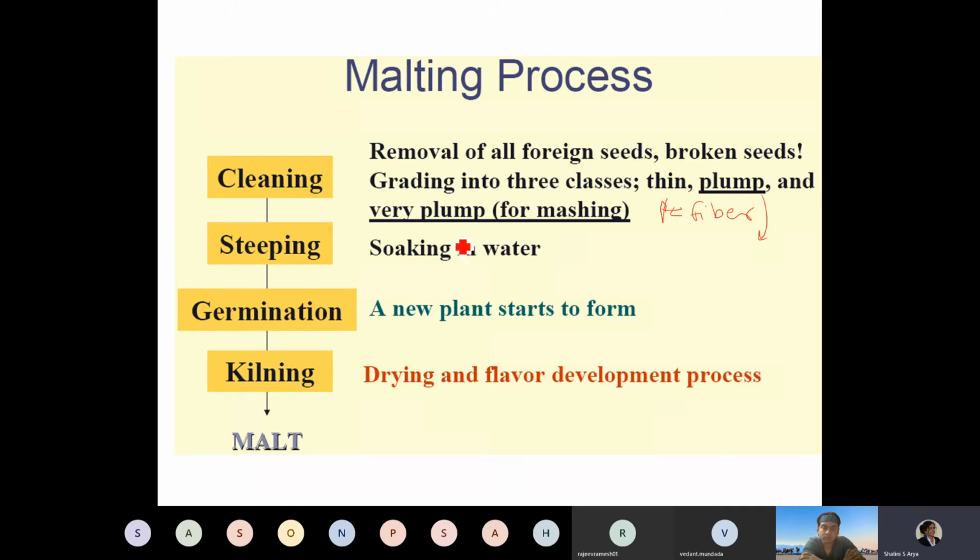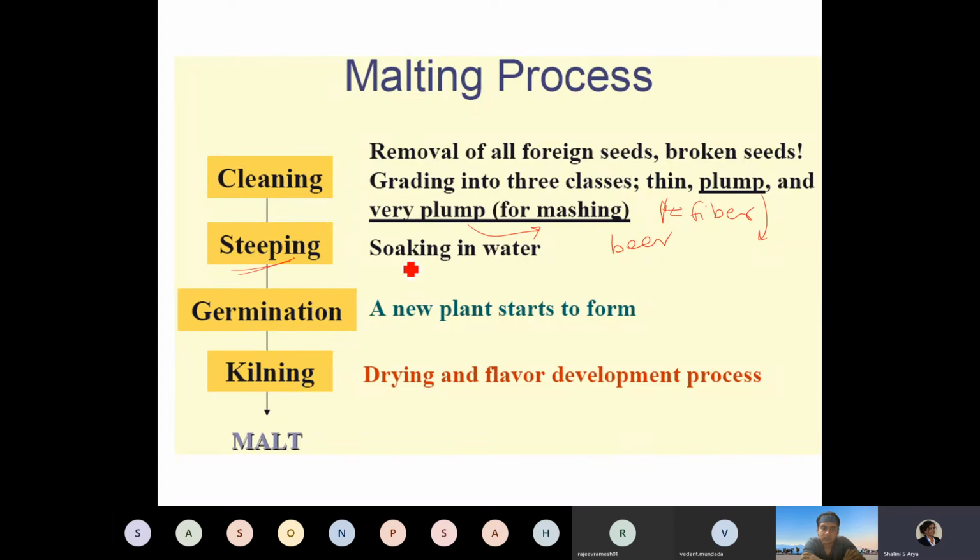Plump grains are taken, and very plump grains are very good for mashing or beer making. The grading is done based on the plumpness or soundness of the grain.